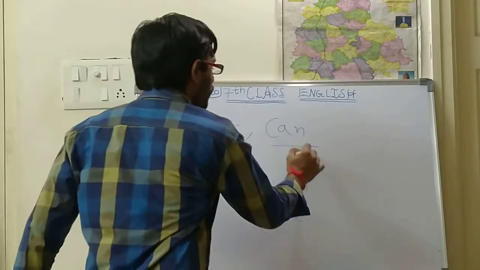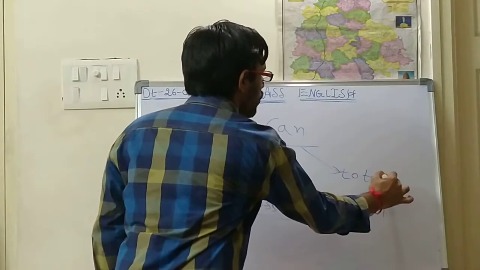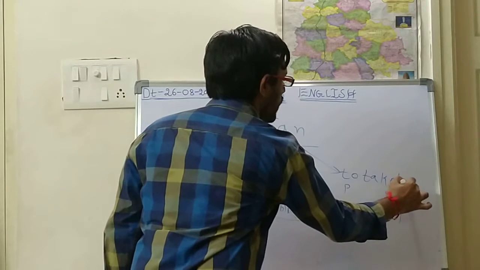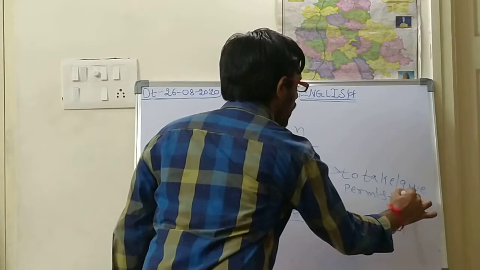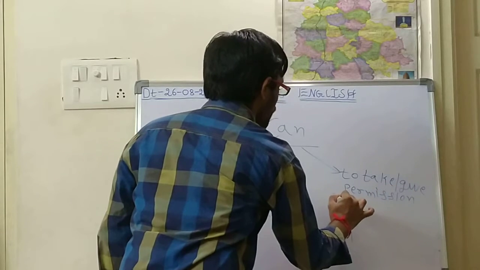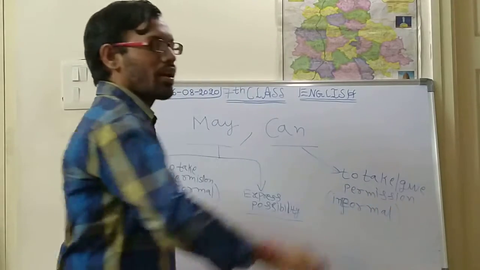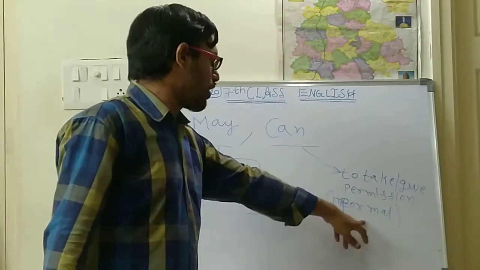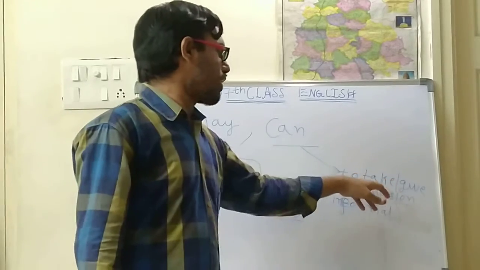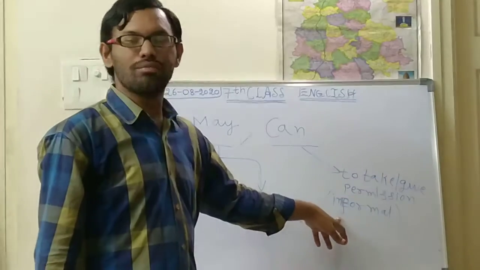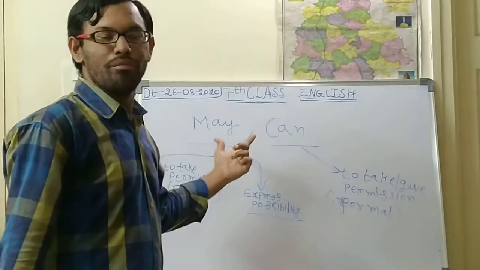Next, can. When will we be using can? Can is used to take or give permission in the informal way. Is it right, children? I think you are getting my point. In the informal way you can use can, to give permission or to take permission. Like this we have discussed in the previous class.